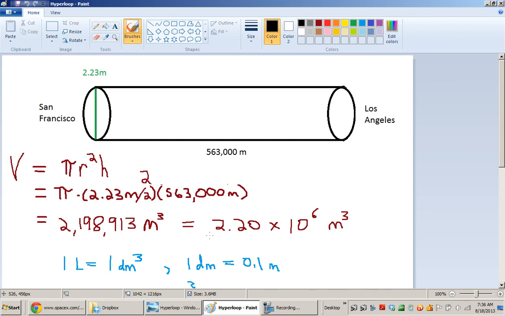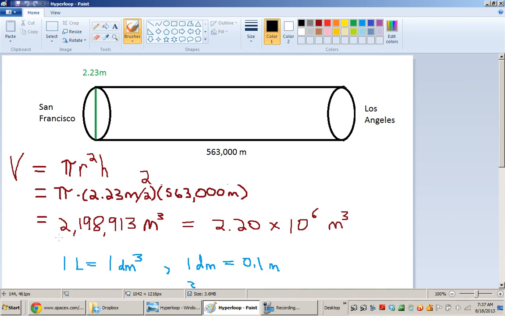And you round it, and the easiest way to write it out would be to turn it into scientific notation. So I move the decimal point from here 1, 2, 3, 4, 5, 6 places to the left. So I'm making it smaller. This number is 10 to the 6th, or 6 factors of 10, 6 orders of magnitude smaller than this 2 million number. So I have to multiply it by 6 factors of 10, or 10 to the 6th, again, to make this entire expression the same size as this entire expression. So this is the answer I came up with for the volume in cubic meters for the Hyperloop.